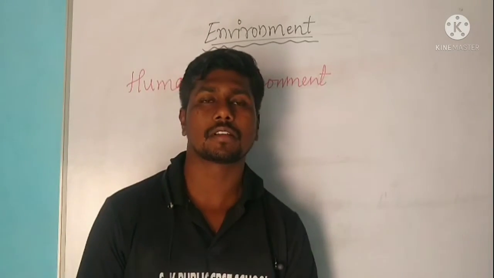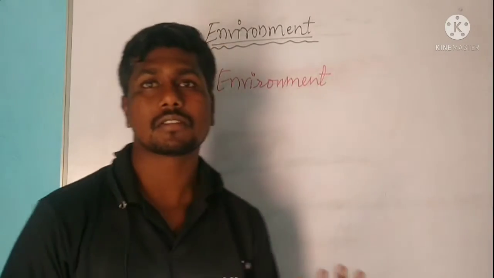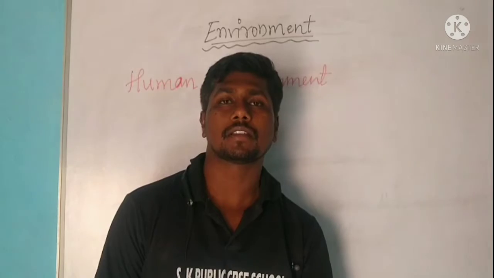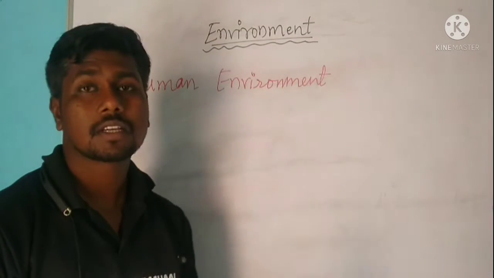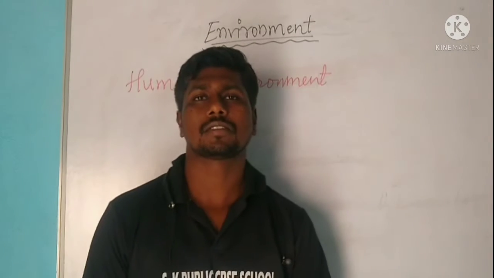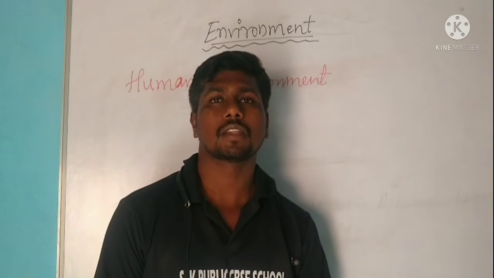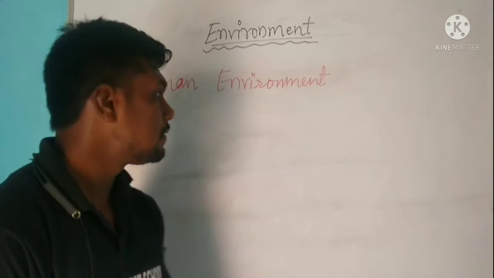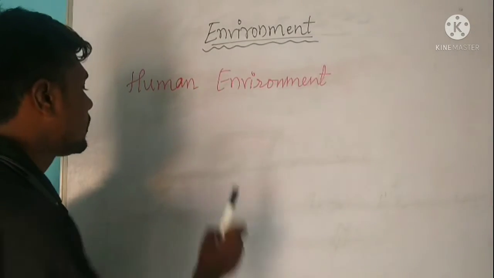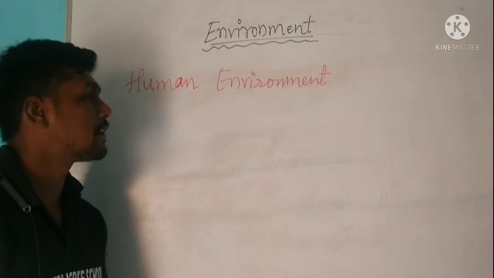Various ecosystems and various interdependencies can be found wherever, right? It may be in the rainforest, grassland, river, lake, ocean, sea, or even in a small pond, or in mountains and deserts, where we can also find their own ecosystem. So about all these things we have learned. Today we will learn about human environment.